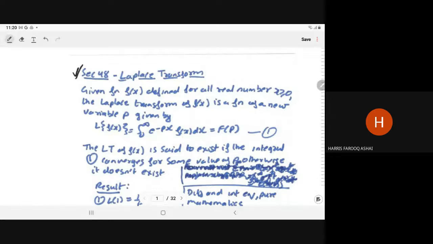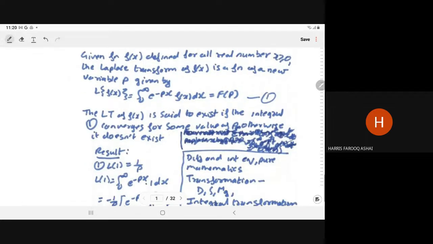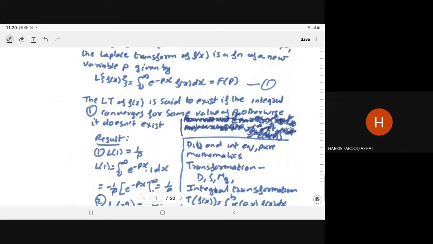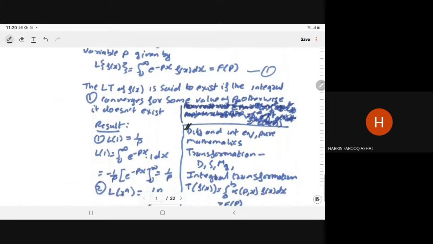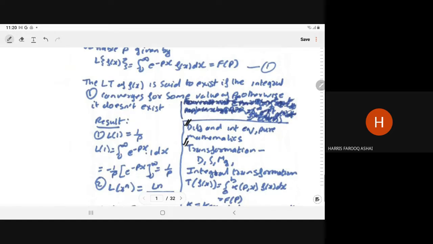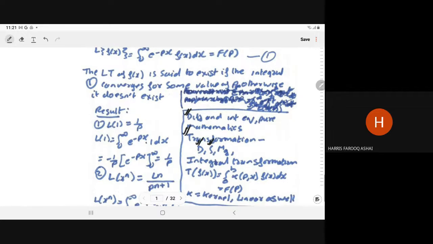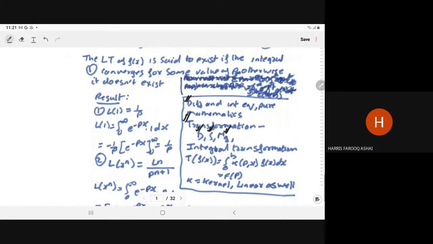So what is the meaning of the Laplace transform? You have the idea of the Laplace transform earlier also, during the differential calculus or integral calculus or in pure mathematics. We have the important term, what is the transformation. There you have used the differential operator, means dy/dt of any given function, integral operator, or any arbitrary operator. So all are termed as an integral transform.